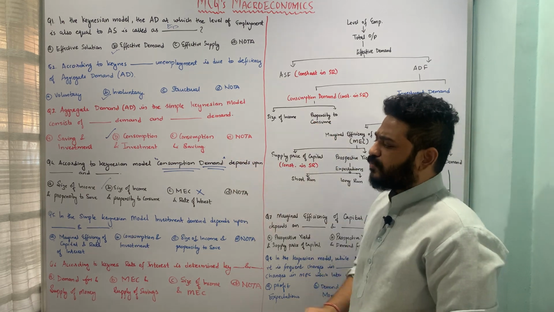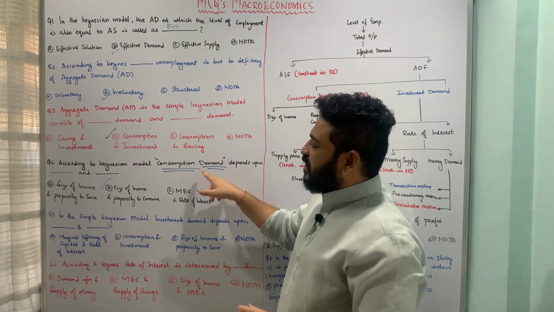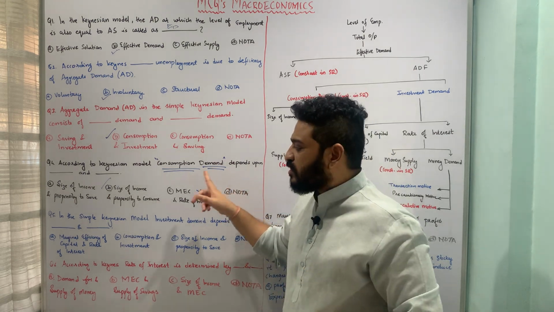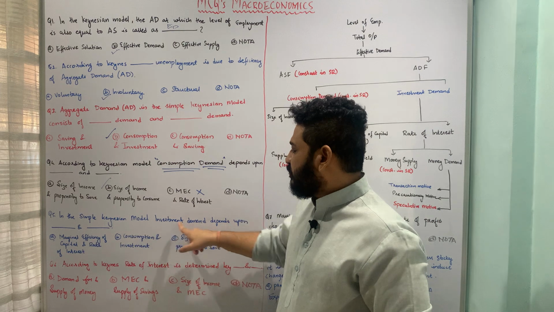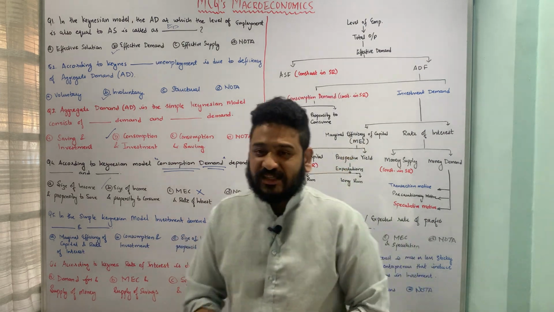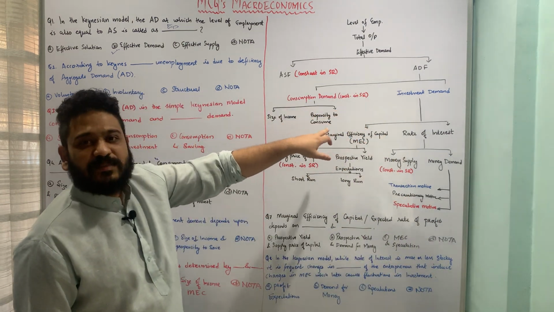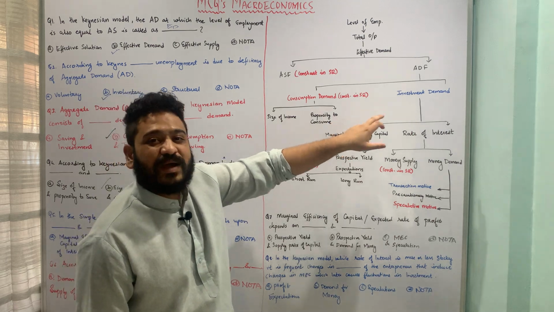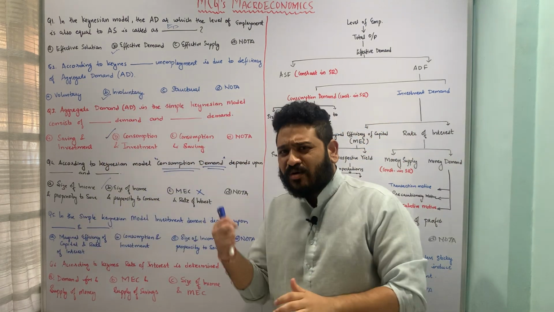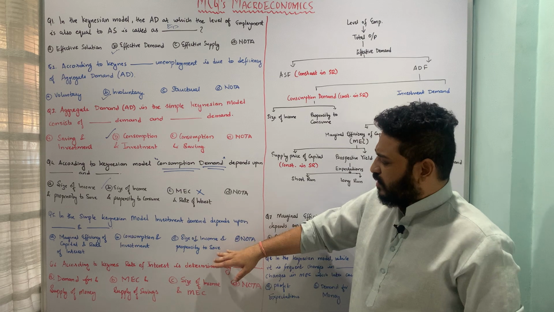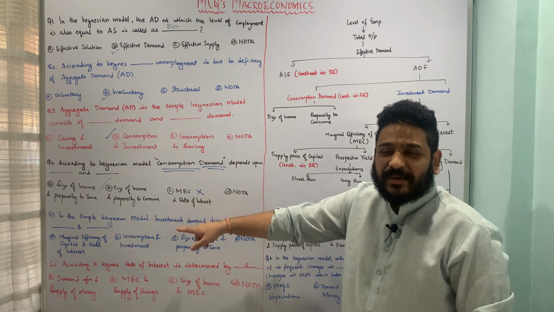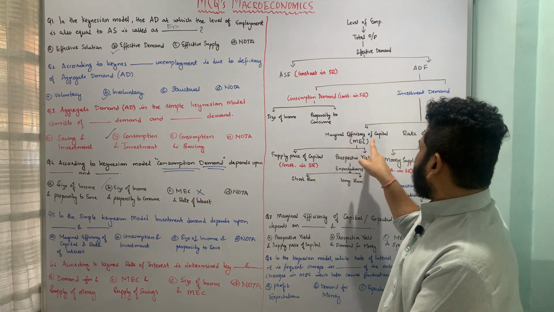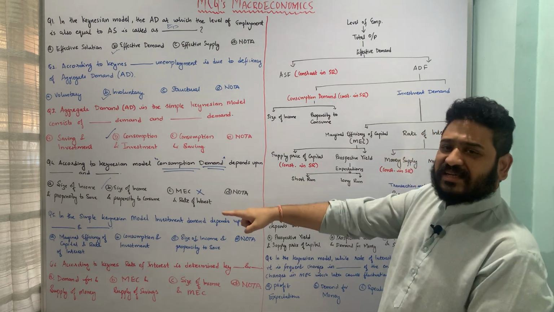Let us now move to the next question, which is directed towards investment demand, and the question is framed in this fashion. In the simple Keynesian model, investment demand depends upon dash and dash. Here we have seen investment demand depends upon the marginal efficiency of capital and the rate of interest. Let us now come to the options available to us. The first is marginal efficiency of capital and rate of interest, so that is the correct option.